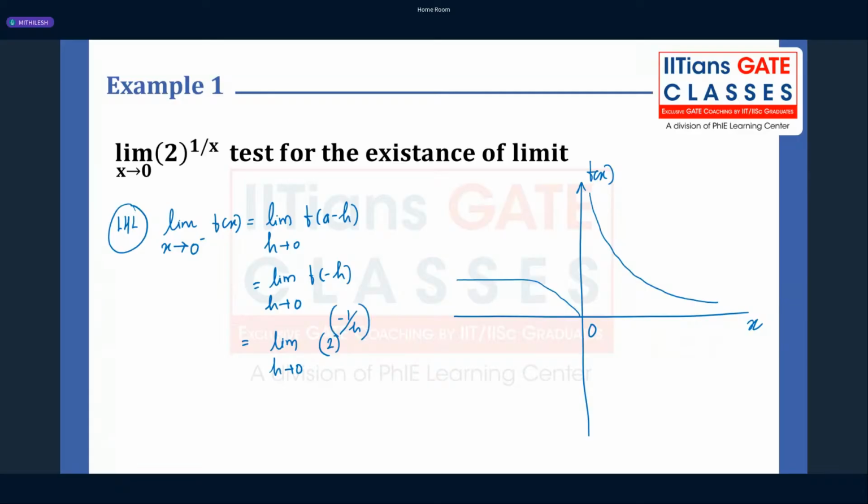When you put in 0, 2 raised to the power 1 upon 0 with the minus sign is 2 raised to the power minus infinity, which is 1 upon 2 raised to the power infinity, which is 1 upon infinity, which is 0. And that is what we can clearly see: as you approach 0 from the left hand side, the value of the function approaches 0. That is what we can see through this diagram as well.